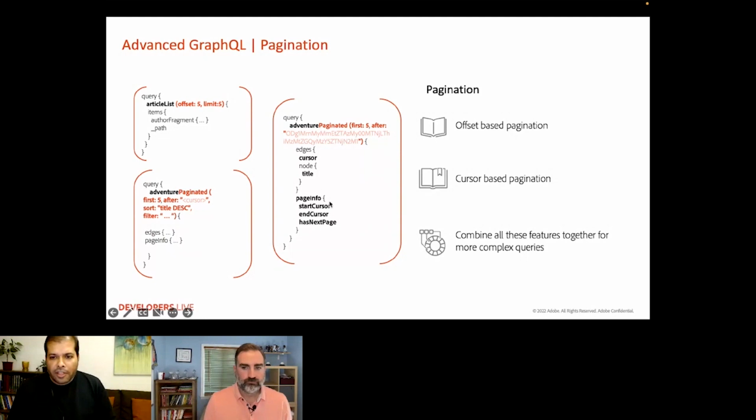In the cursor pagination, you also have the possibility to get the start and end cursor of the page being returned as part of page info, and also the information whether there is a next page available. And then, of course, you can combine all these features for more complex queries, but more on that when discussing best practices.